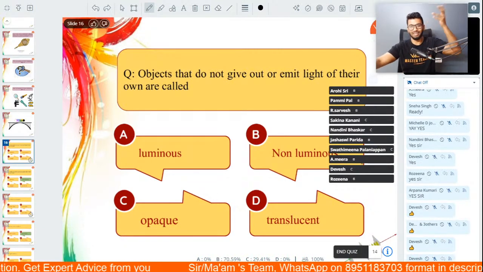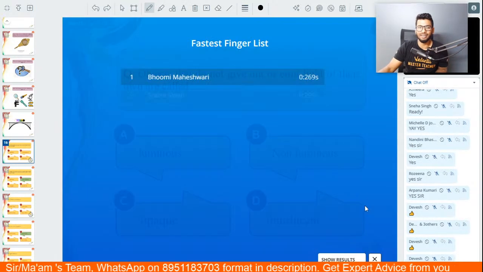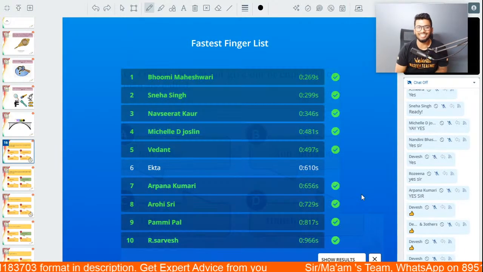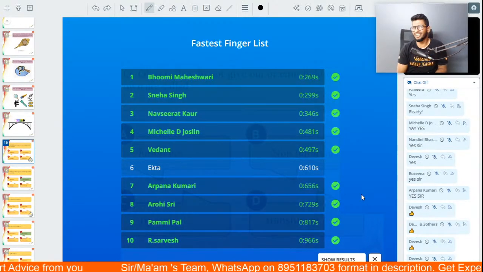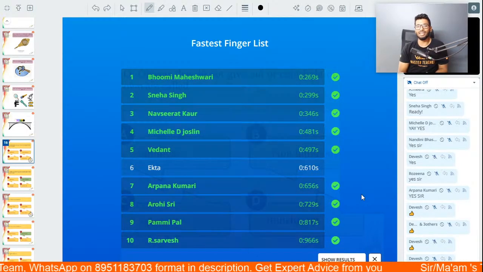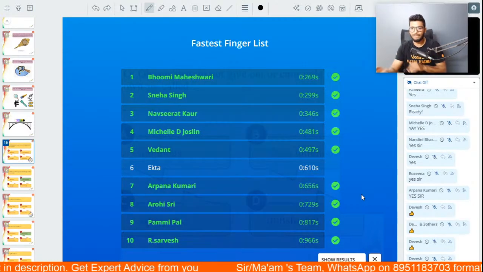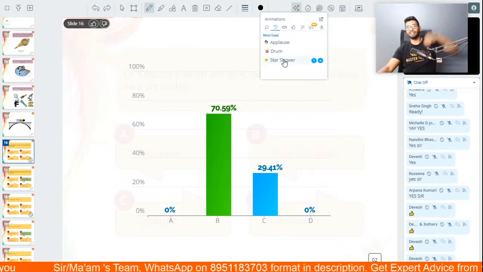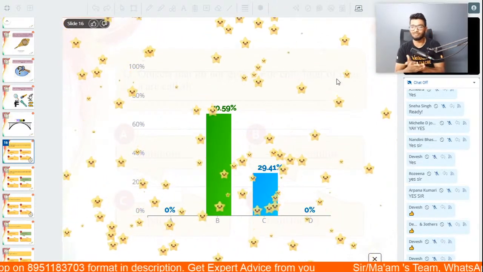15 seconds. My God, every one of you guys have already answered. 100%. Beautiful, guys. I'm winning the quiz right now. Bhumi on the top, Sneha in the second. Now Shrivarat on the third, Michelle on the fourth, Vedant on the sixth, Ekta on the sixth position. Unfortunately, Ekta chose a different answer. It's all right, Ekta, no worries. Arpana followed by Arohi, followed by Pammi and Sarvesh as well. Fabulous job. They're a fabulous looking fastest fingers list. Overall percentage 70%. My God, people. First quiz question 70%. Fabulous.